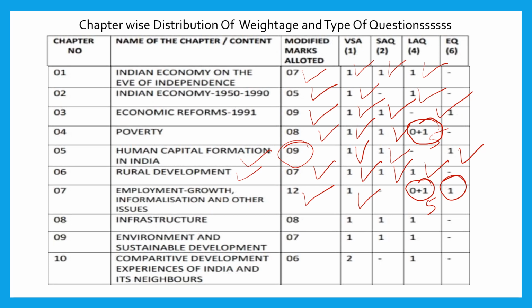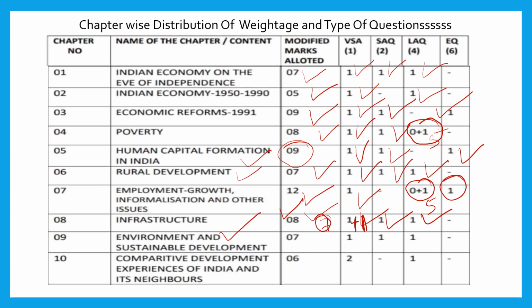Okay, then come to infrastructure. Here the marks, if you can see, 4-mark question 1, 2-mark question 1 and 1-mark question 1. So total marks, if we consider, ends at 7 marks, but actually allotted marks is 8. So here you can expect one more 1-mark question from this chapter.